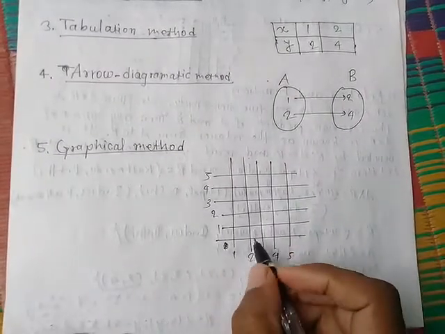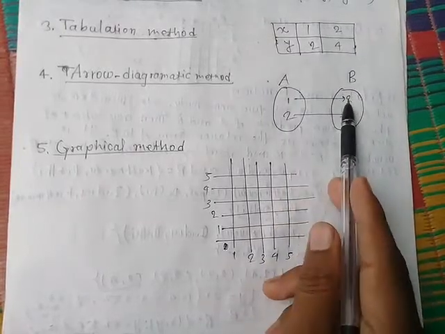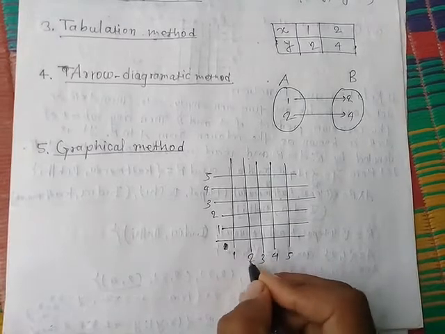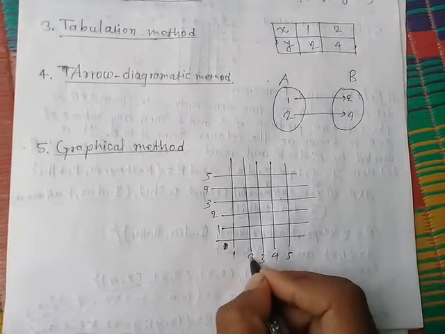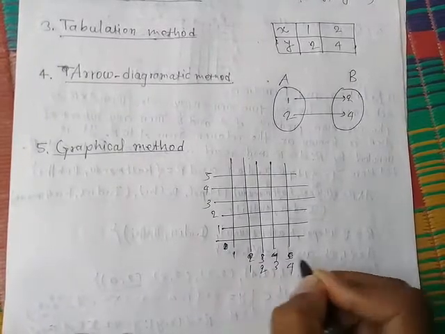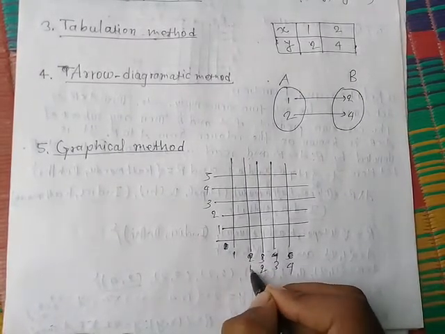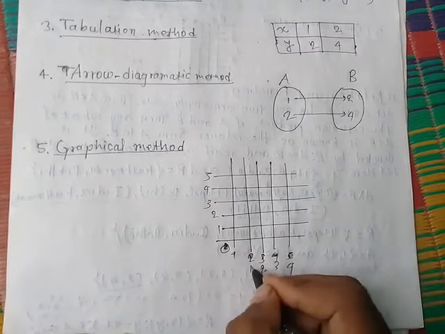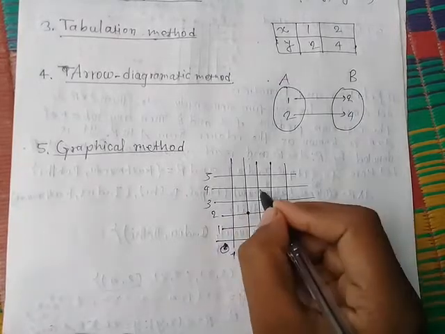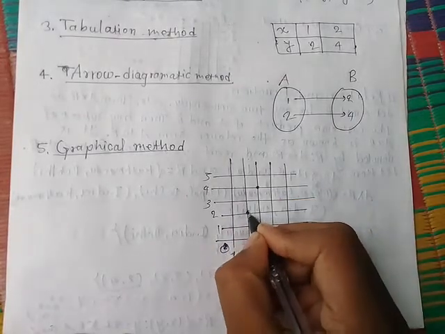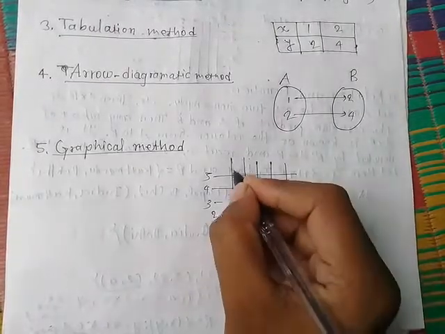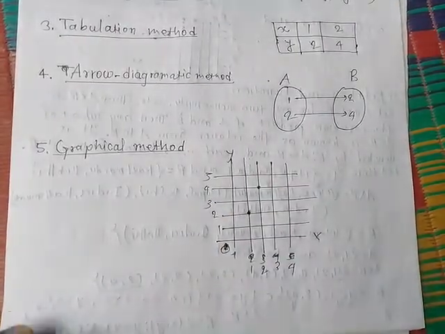So here is a graph. Now 2 is related to 2. So here 1 is related to 2. Sorry, here from 1, 2, 3 and 4. So 1 is related to 2 and 2 is related to 4. This is the graphical representation. Here is x and this is y. Okay.